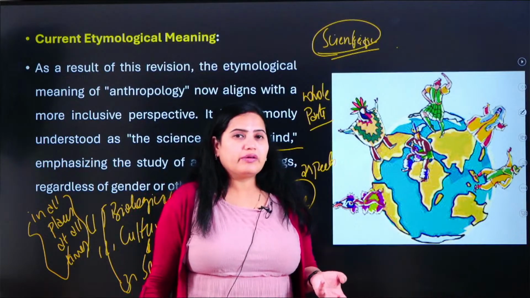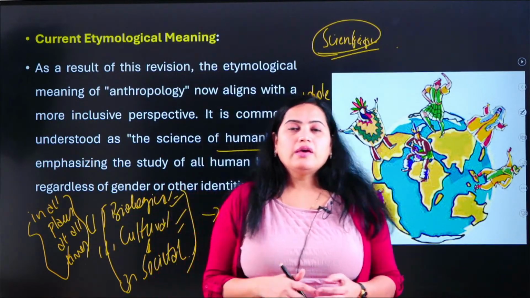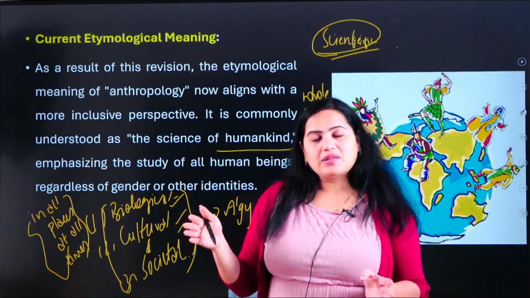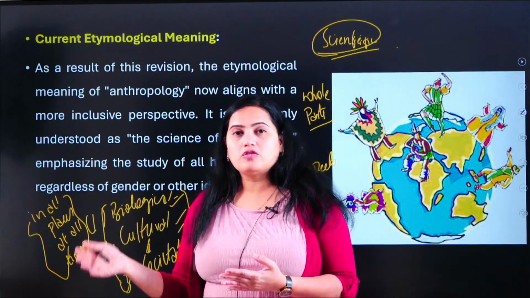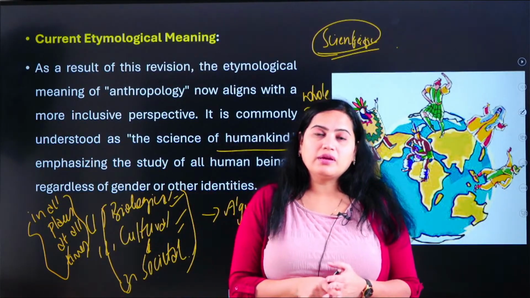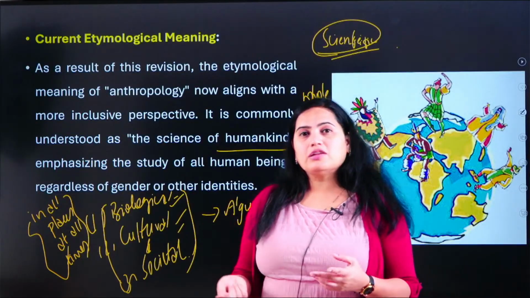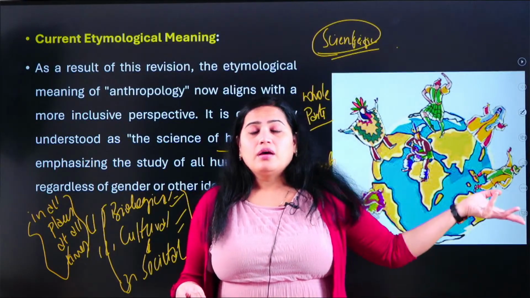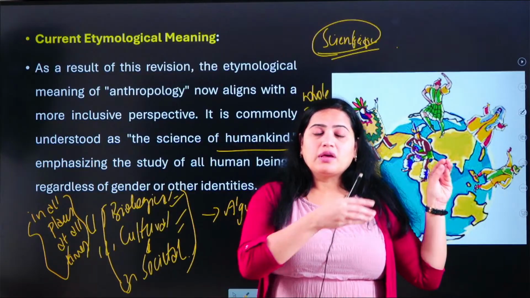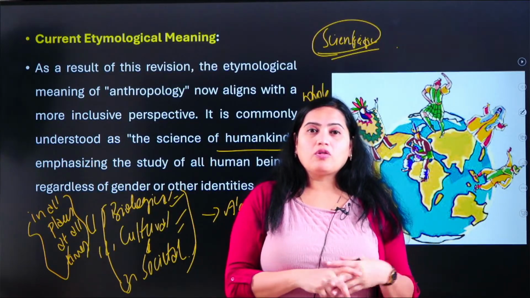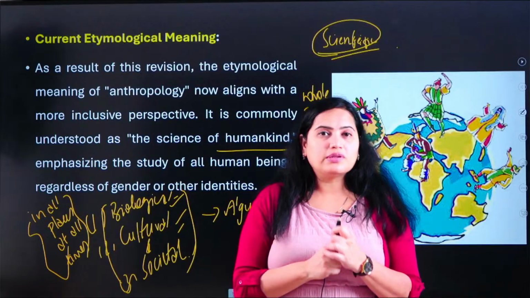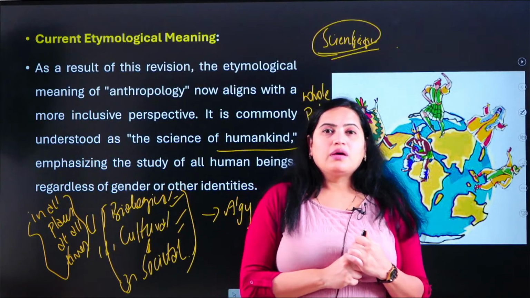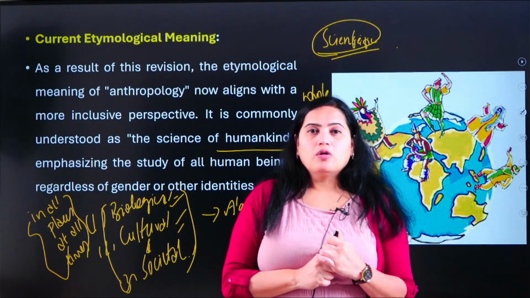Because they do not cover the biological aspects, or if they cover the biological aspects, they conveniently neglect the cultural and societal aspects, or they conveniently forget what has happened in the primitive man or in the extinct human beings. Because of this, anthropology has emerged as a whole science.